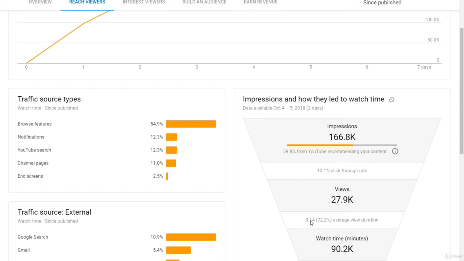So you want to upload as many videos as possible, guys. Don't be scared to upload videos and be scared like, oh, I don't know if it's going to get as much watch time as I'd like. You want to upload as many videos as possible, because this is going to provide as many data points as possible, because then you can see which videos did good, which videos did bad. I want to cut out videos like this. I want to double down on videos like this.